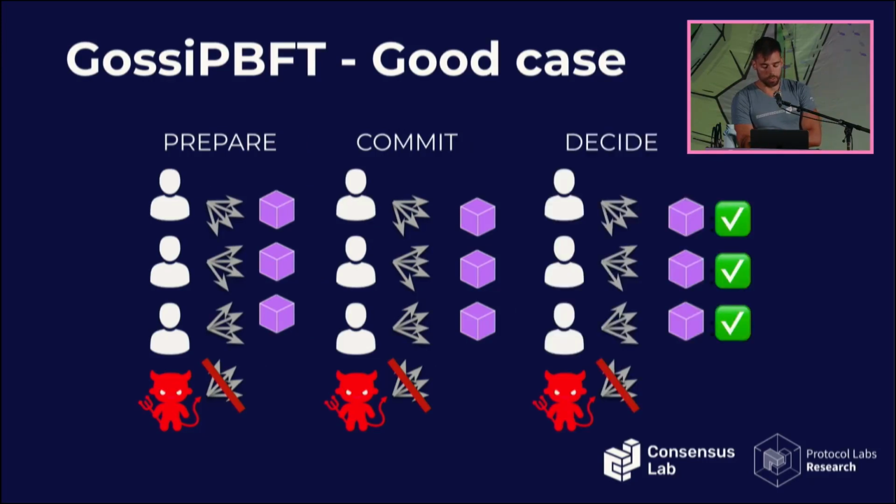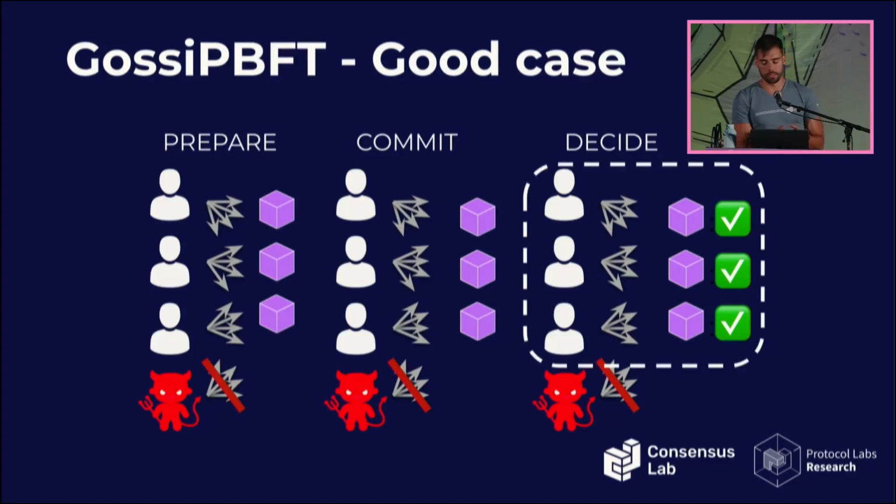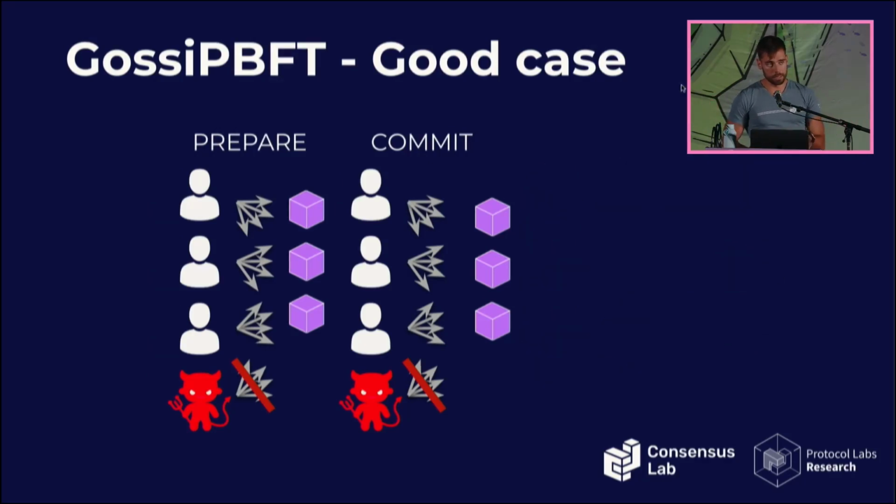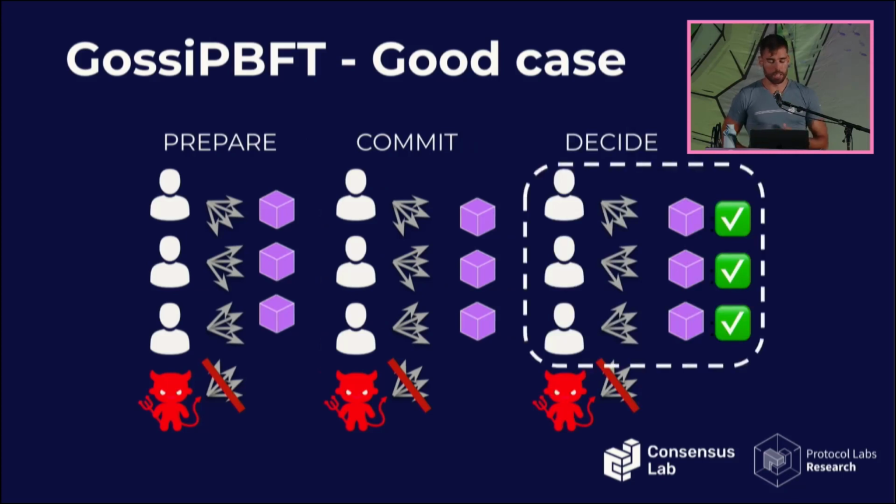We add a new step at the very end that we call the decide step, just so that we can create a finality certificate. The decide step is the one where, after termination, a node can aggregate these signatures from the decide messages and prove to people outside the system that this block has been final. And I will get into that in a minute. Without this step, we could still provide a finality certificate with a commit, but then we would only tolerate a long-range attack against a 33% adversary. So there are incentives, in the case of Filecoin, to create this extra step to have tolerance against a greater adversary.